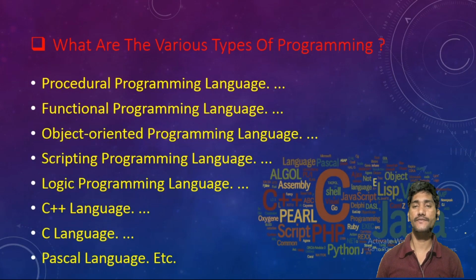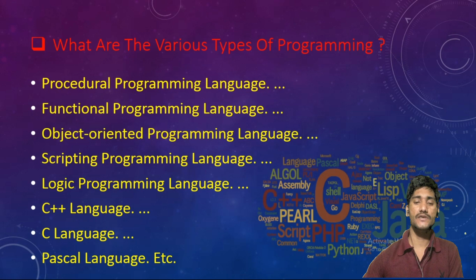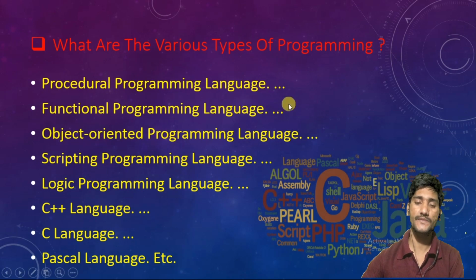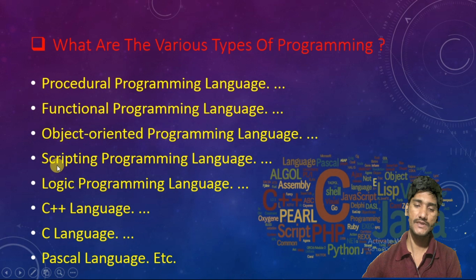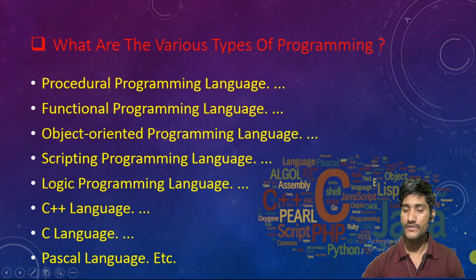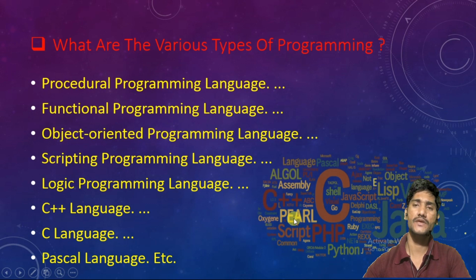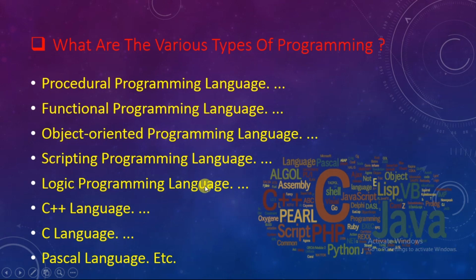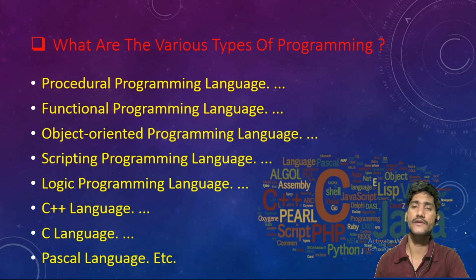So we have different programming languages. Here is procedural programming language, functional programming language, object oriented programming language, scripting programming language, logic programming language, C++, C language, Pascal, and we have many more others. I haven't mentioned them all here because we don't have that much time. If you see here: Algol, assembly, Perl, C, Shell, Lisp, VB, Java, Python. There are different types of programming languages. They have different styles, and they also have some additional features. We will talk about features later when we get into R programming.